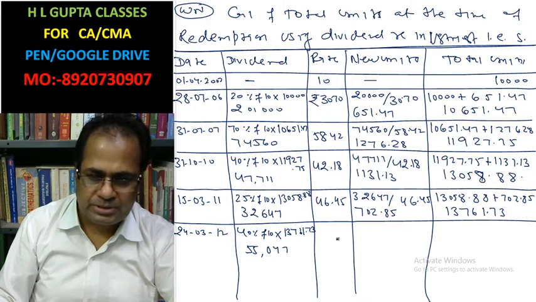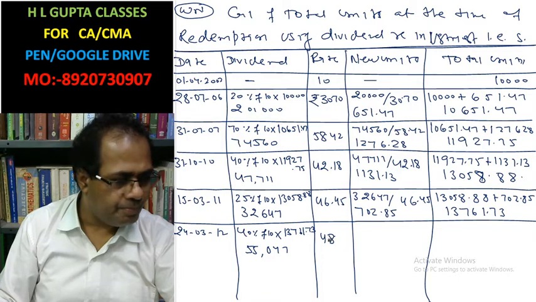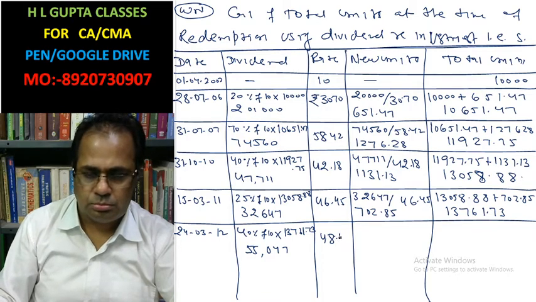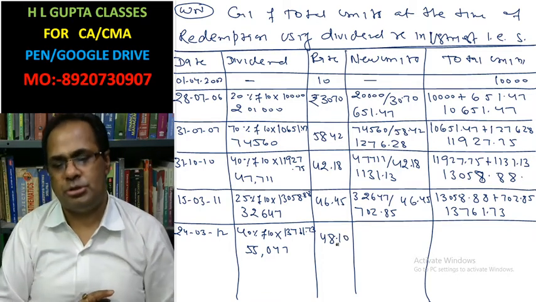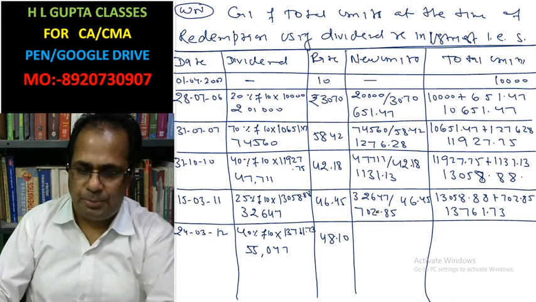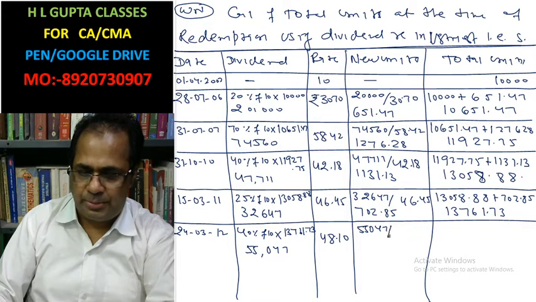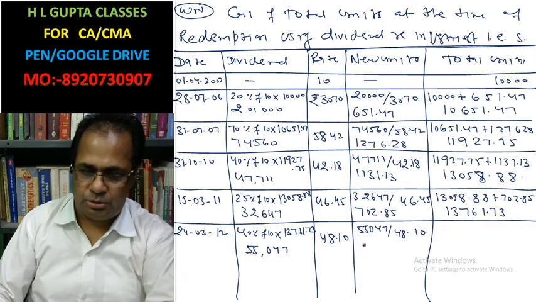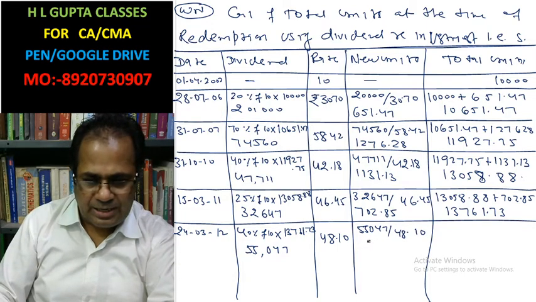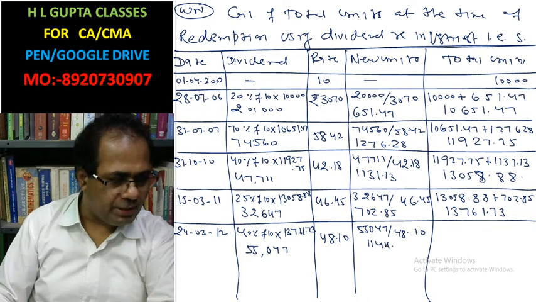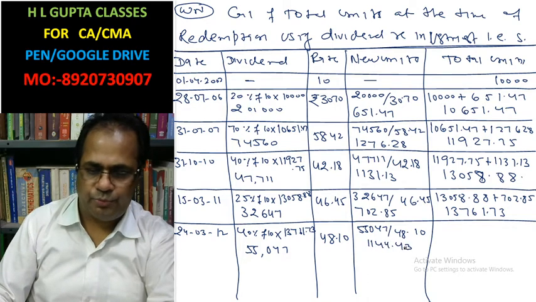The rate at which you purchase is 48.10. 55,047 divided by 48.10 is 1144.43 units purchased.